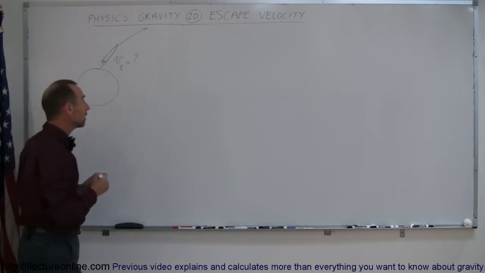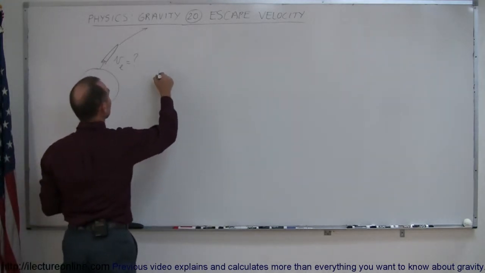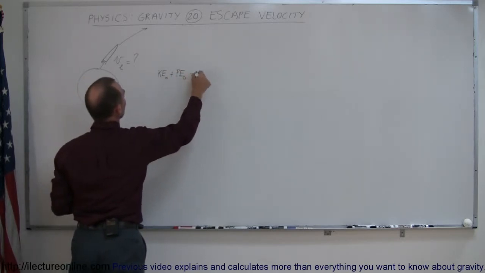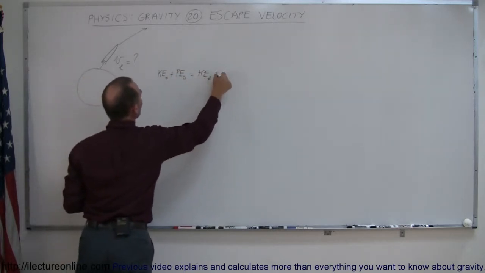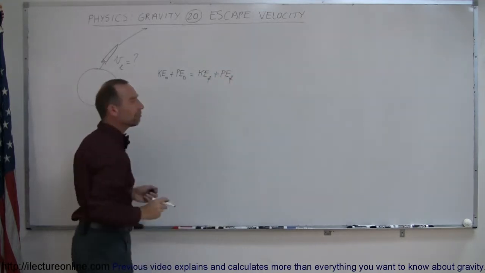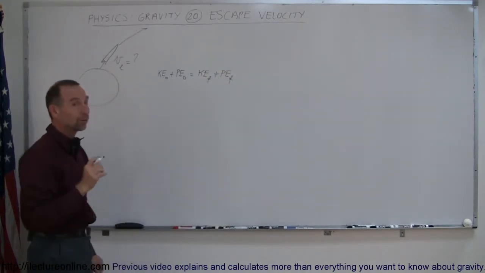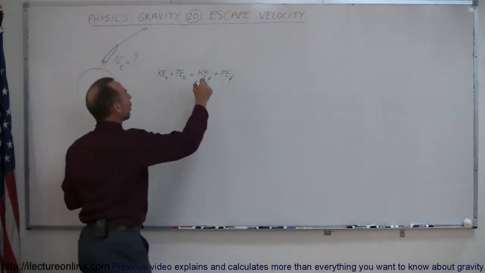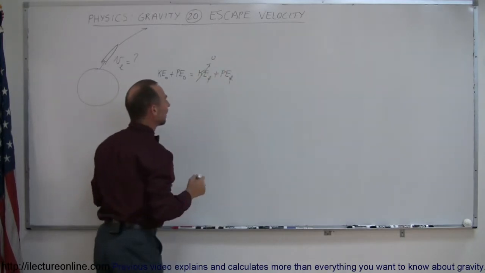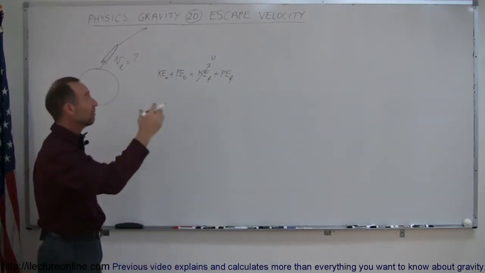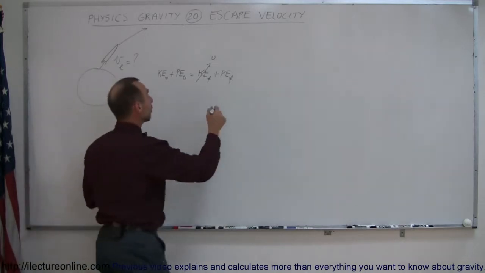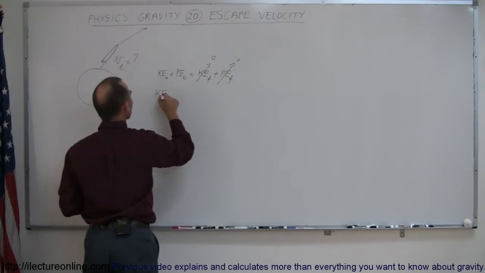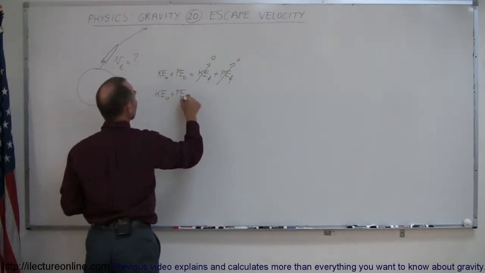The way you do that is using the energy equation, that the kinetic energy initial plus the potential energy initial equals the kinetic energy final plus the potential energy final. So since we're looking for the very minimum velocity required to escape, the escape velocity, we can say by the time it reaches an infinite distance, all the kinetic energy will have gone to zero. And of course, by definition, when your distance is at infinity, potential energy at that point is also equal to zero.